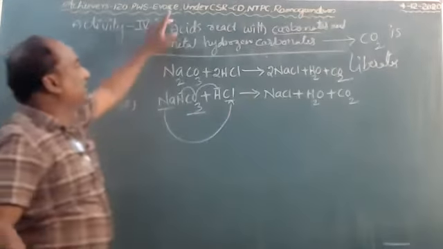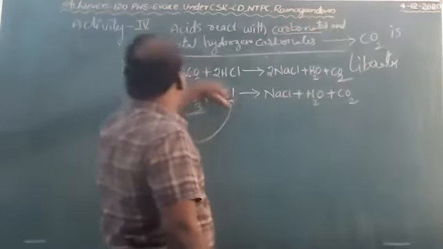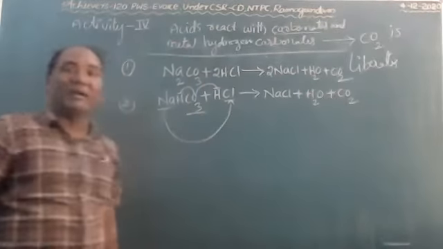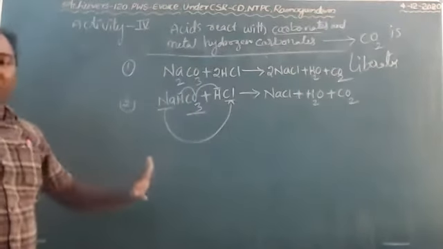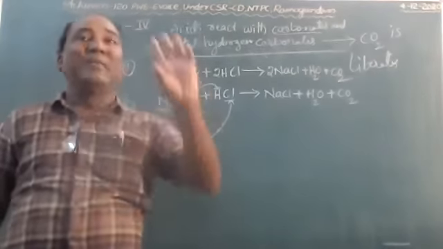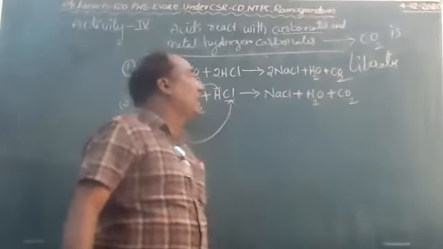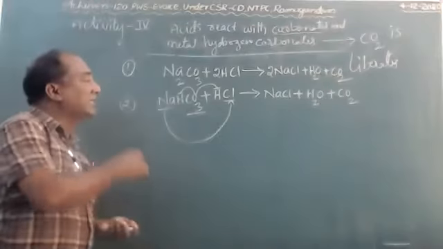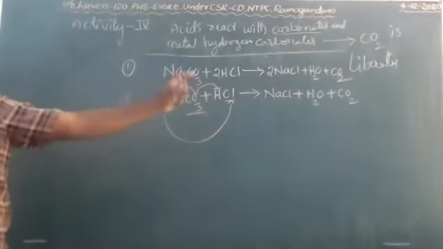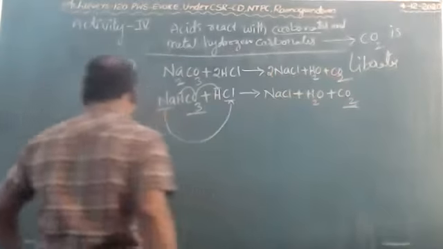So acids react with carbonates to liberate carbon dioxide gas. Acids react with metal hydrogen carbonate to liberate carbon dioxide gas. One thing keep in mind, children: when acids react with carbonates and metal hydrogen carbonates, they liberate carbon dioxide gas. This carbon dioxide gas is passed through the lime water.